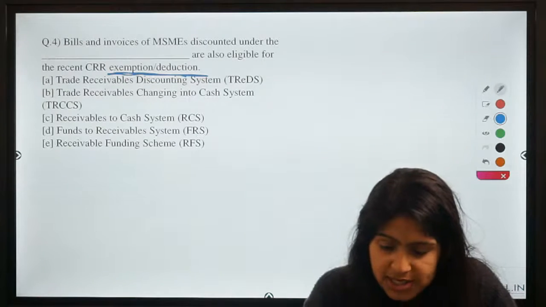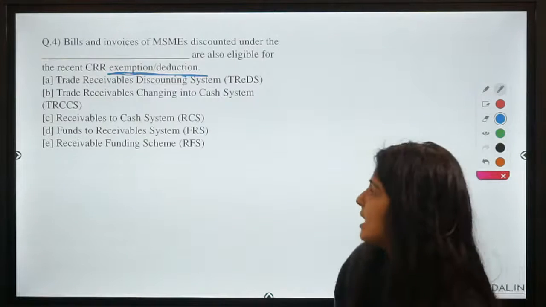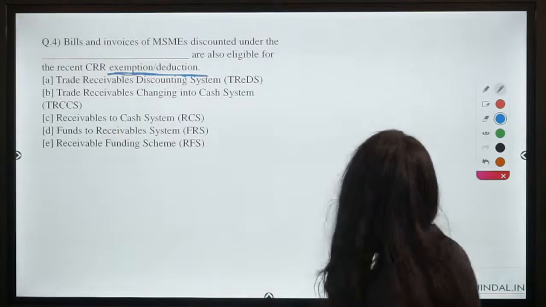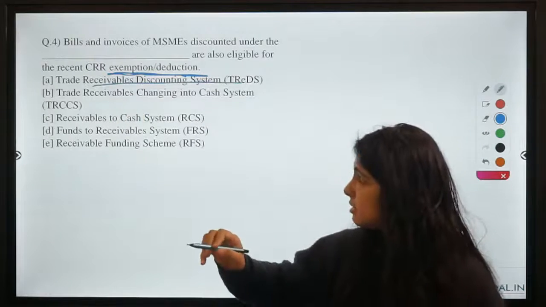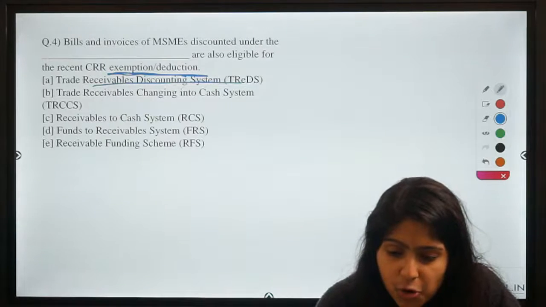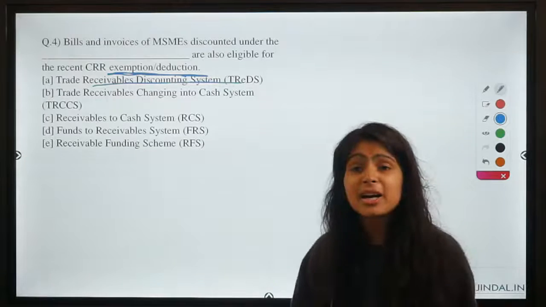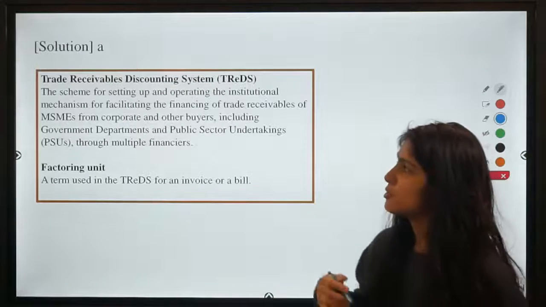So you guys have started to come up with the answers, and most of you say A is the correct answer. That is the trade receivables discounting system. Does anyone else have any other opinion? No, so all of you are saying A and all of you are correct. I think it's a very simple question. The correct option is option A.